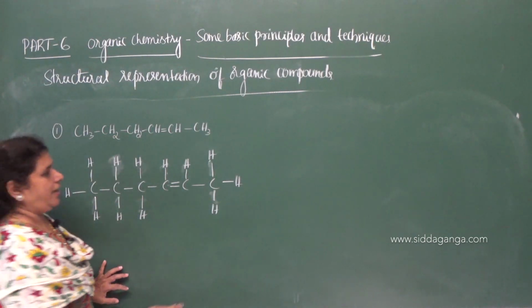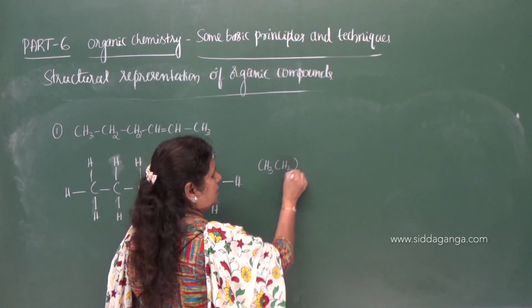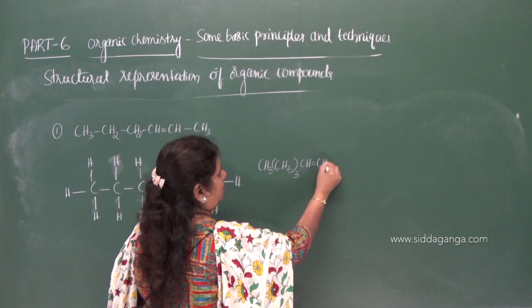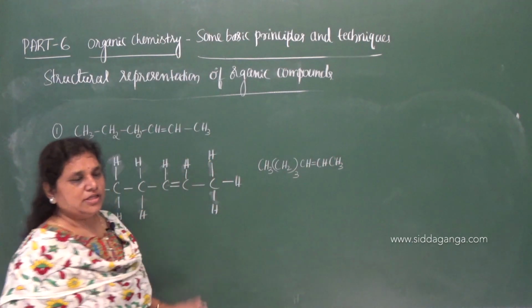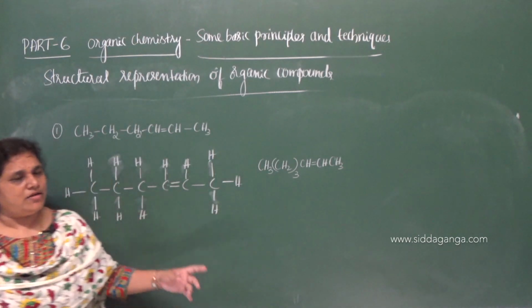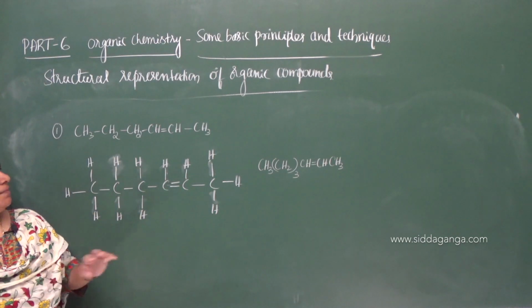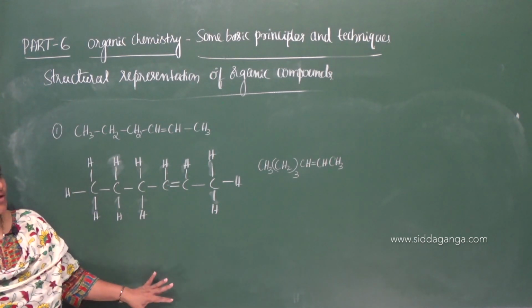Now let me give the condensed formula. CH3, CH2 twice, CH double bond CH, CH3. So this is the condensed formula because the CH2 units repeat twice and there is no representation of the bonds between the carbon atoms and also hydrogen.